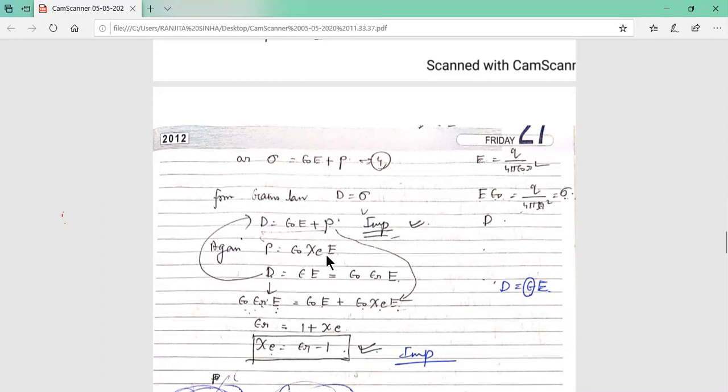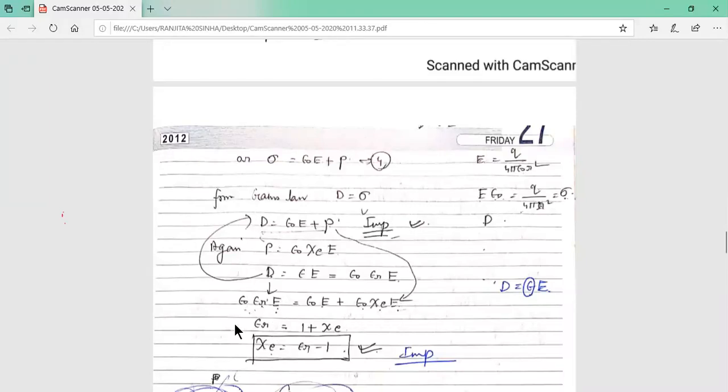And again from susceptibility, you know, P equal to epsilon 0 chi into E. And here, as you are putting dielectric material in between the two plates of the capacitor, D equals epsilon E, not epsilon 0 E. So putting D equal to epsilon E here, and epsilon equal to epsilon 0 into epsilon R. So come to this relation, D equal to epsilon 0 E plus P, P equal to epsilon 0 chi into E. Epsilon 0 remains as it is, and the value of D is epsilon 0 epsilon R into E.